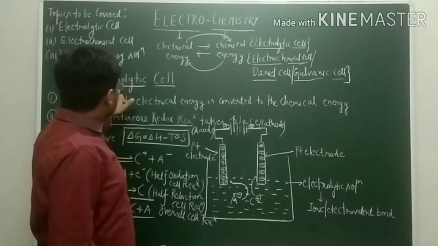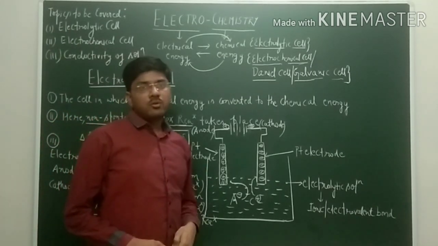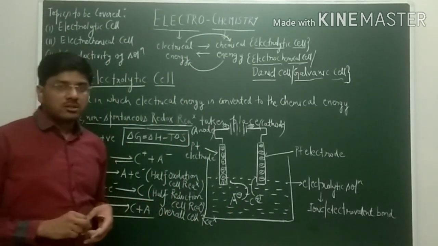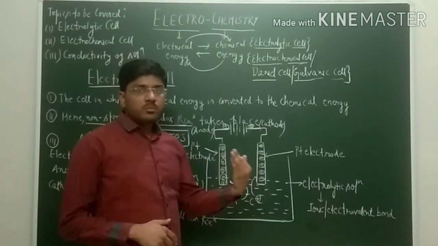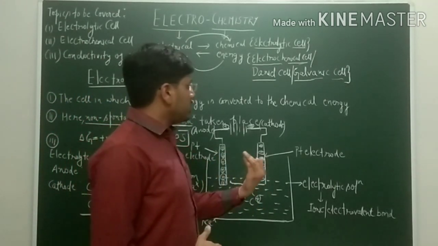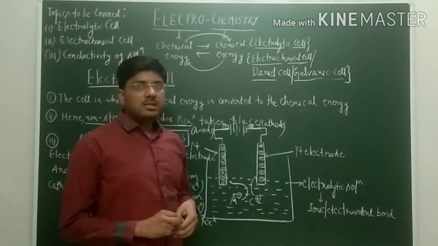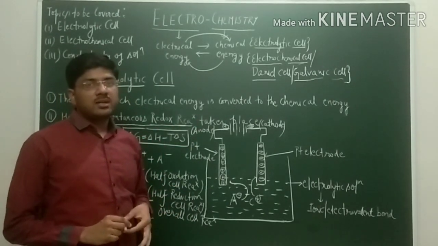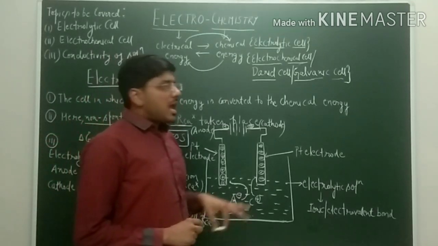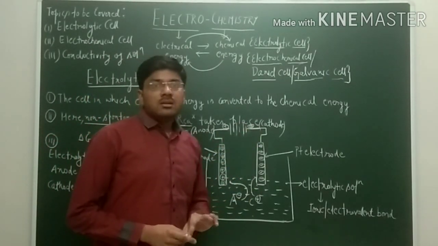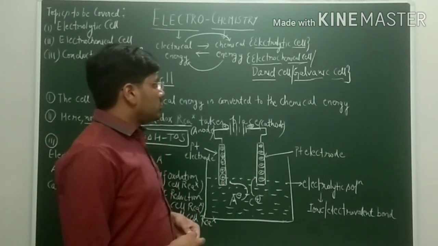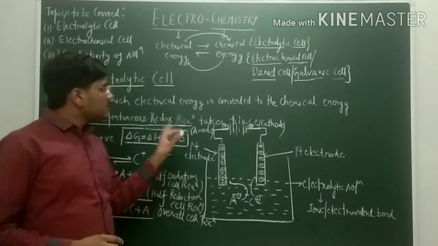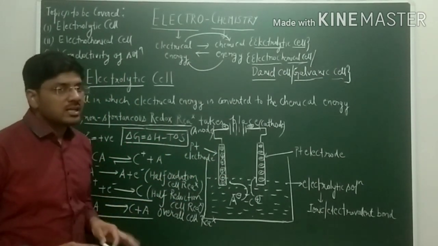Now we are going to discuss the electrolytic cell, but before that we need some basic knowledge about oxidation and reduction. Oxidation, we all know, is the process where oxygen addition or removal of hydrogen takes place. In terms of electrons, we define oxidation as the process where removal of electrons takes place, and reduction is the process where removal of oxygen or addition of hydrogen occurs. In terms of electrons, reduction is the process in which addition of electrons takes place.